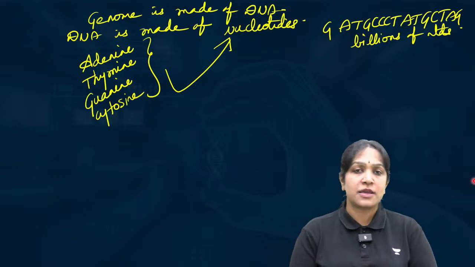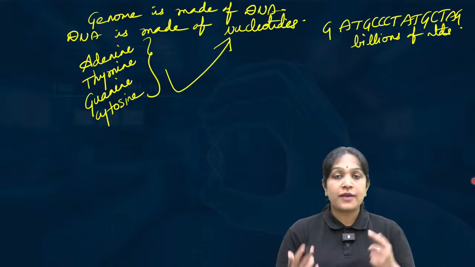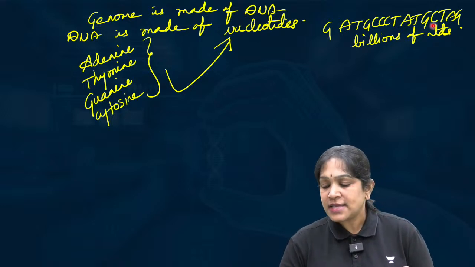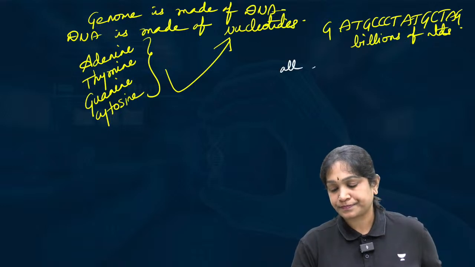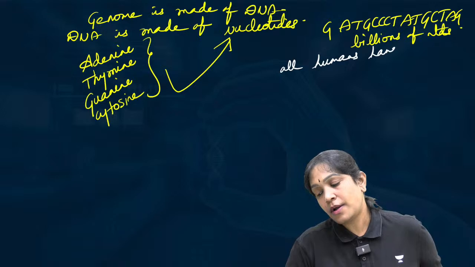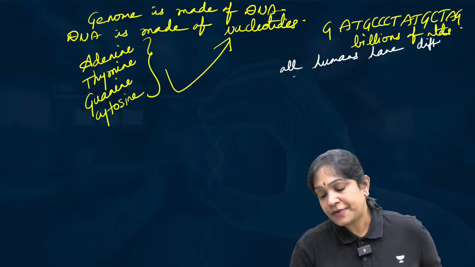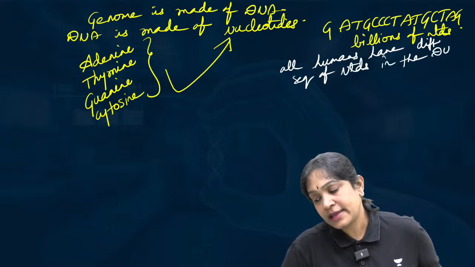We can have different sequences of nucleotides, which is correct. All humans have different sequences of nucleotides in the DNA.